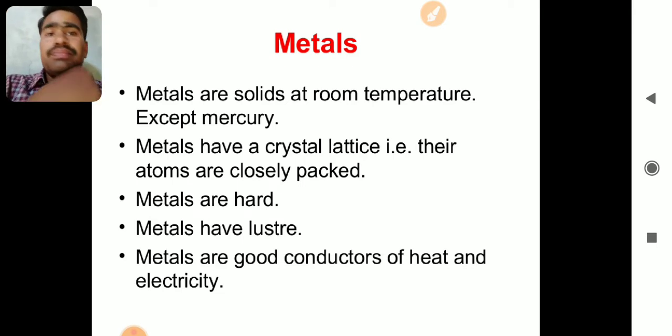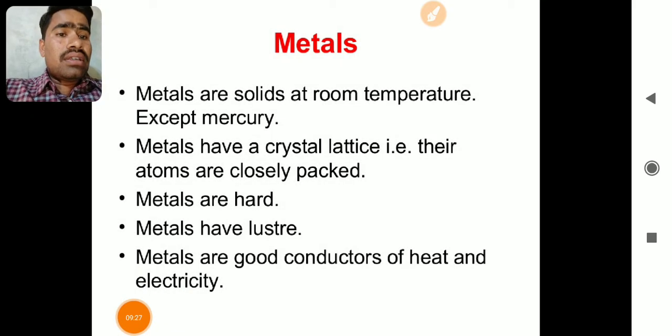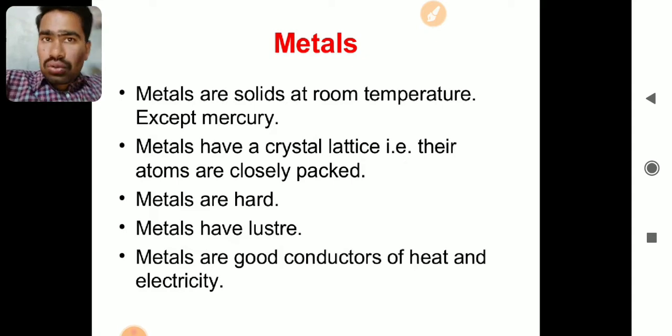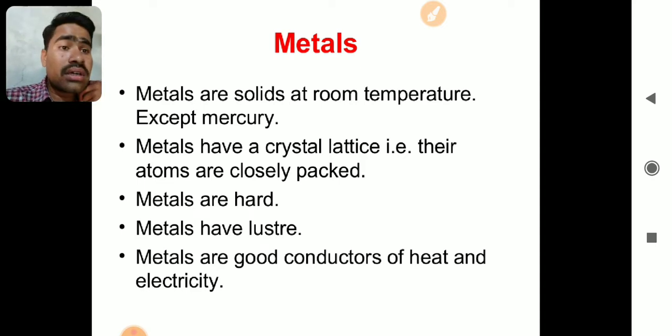Metals have luster. Luster, as I told you, is the shine of the metal. Then metals are good conductors of heat and electricity. Metals have free electrons inside them. As free electrons are there to carry the current, electricity can be easily passed through metals. That's why they are good conductors of heat and electricity.